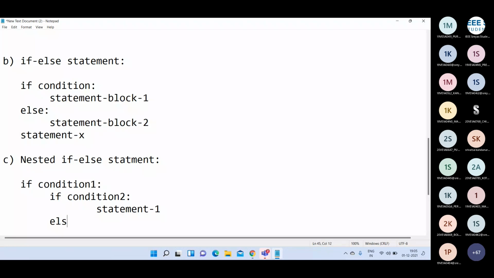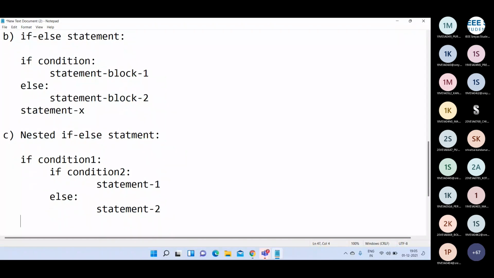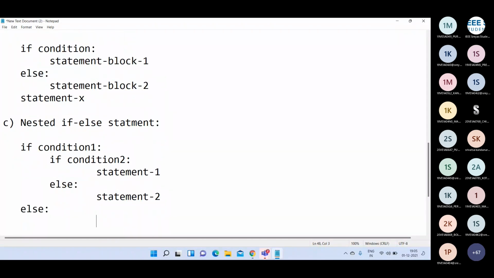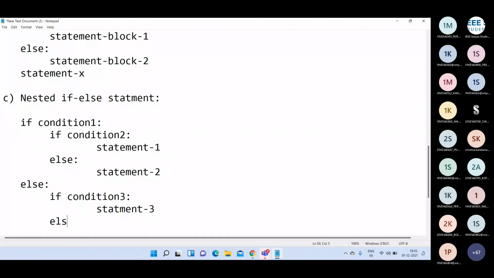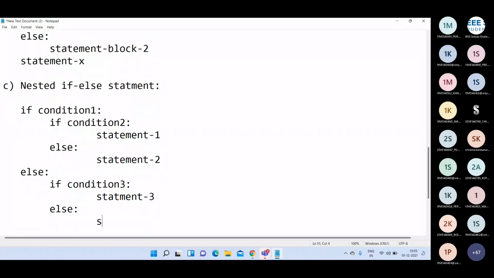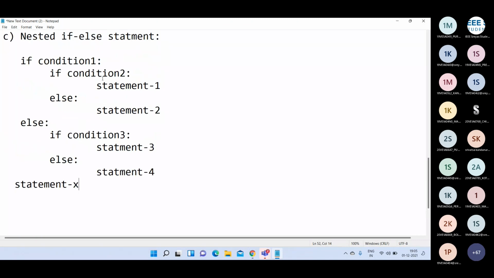Then we can write else statement 2, and else, sorry, if condition 3, statement 3, else statement 4. Finally, you can have statement X. This is the general syntax of the nested if else statement.